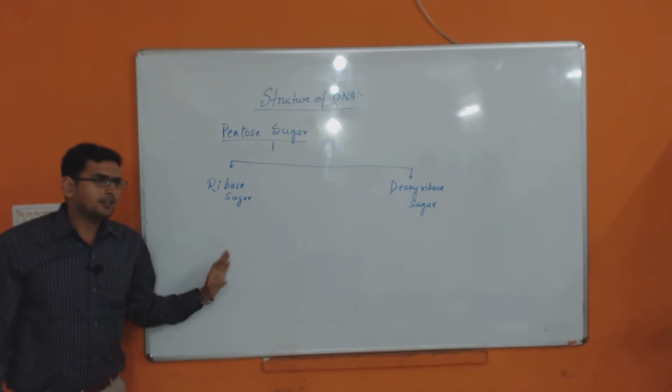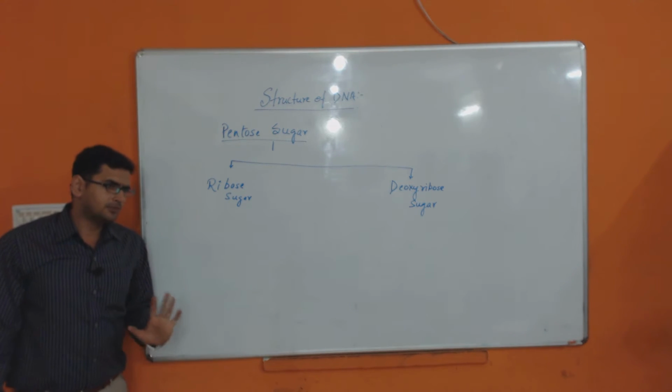Pentose sugar means sugar which is made up of 5 carbon. Clear?